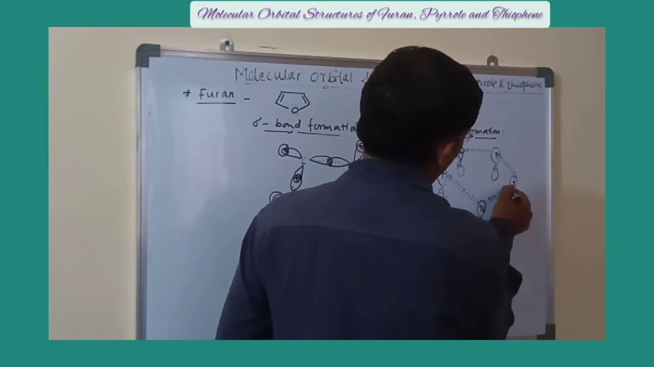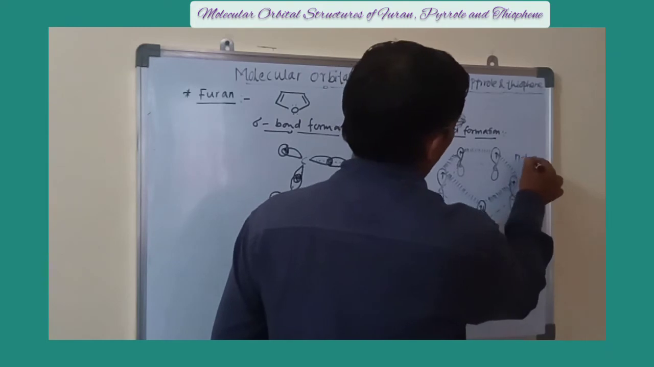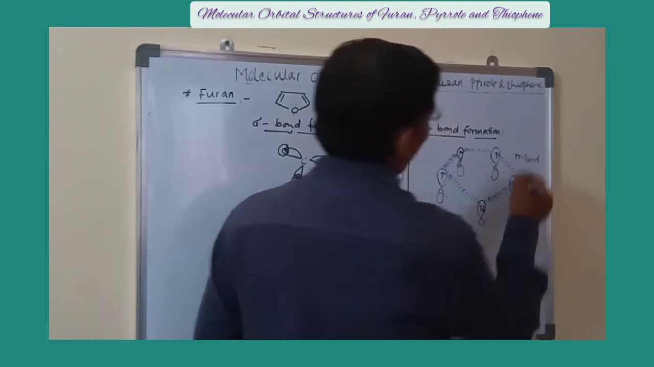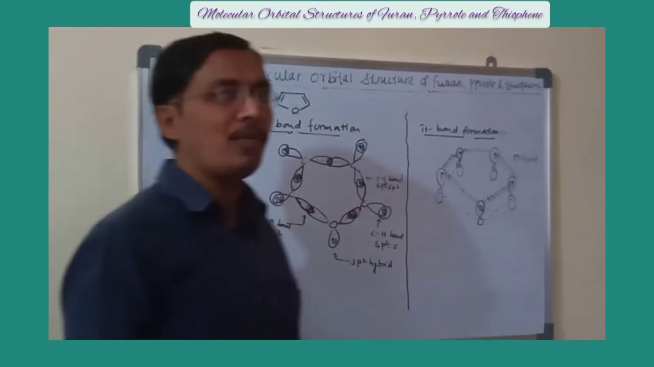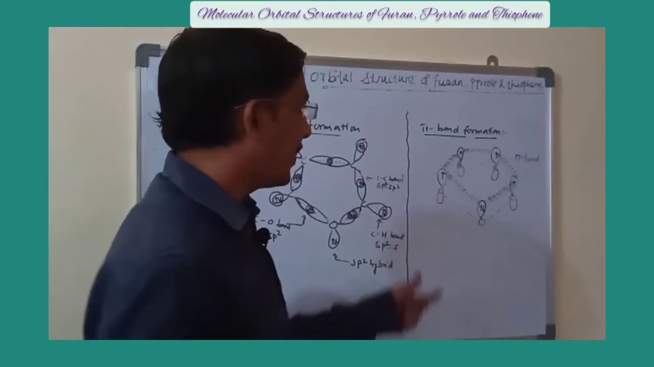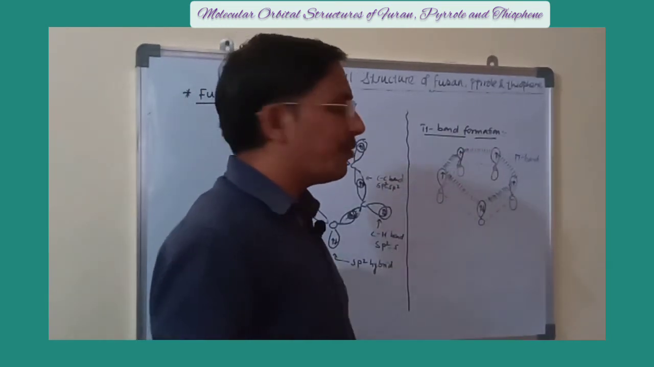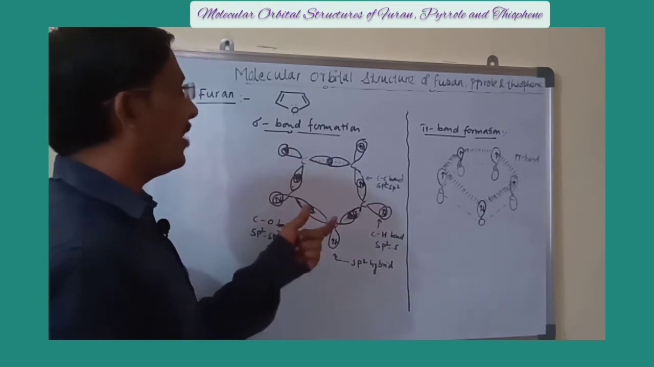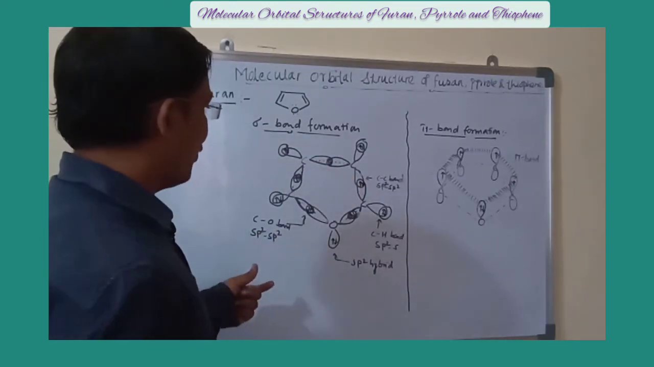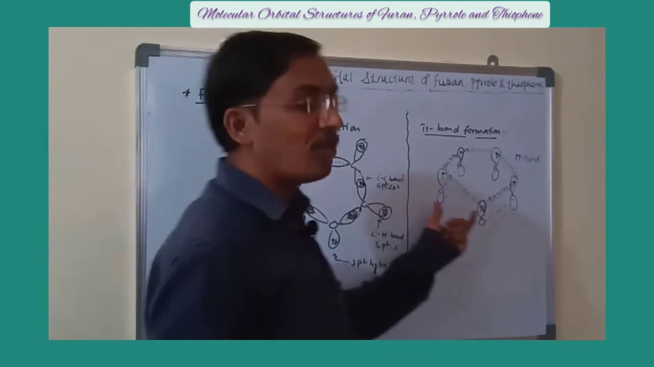Now this is the pi bond formation. Total electrons in the pi bond are 6 pi electrons which continuously revolve above and below the plane. Due to this, that compound, the furan, becomes aromatic. In this way, the formation of sigma bond and pi bond takes place. We have to explain how the sigma bond forms and how the pi bond forms.